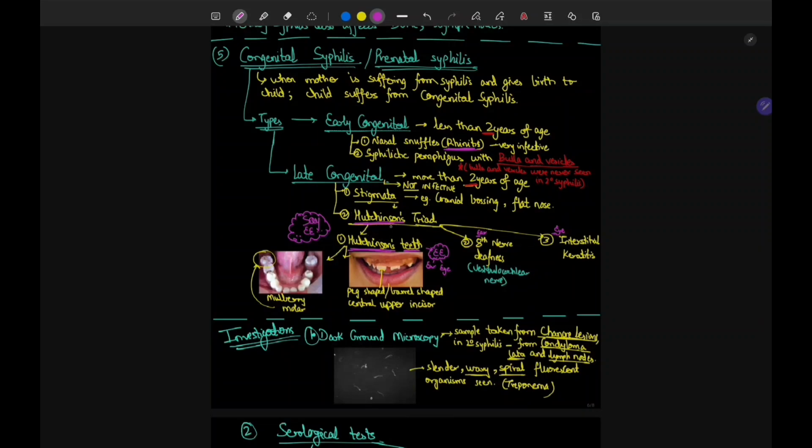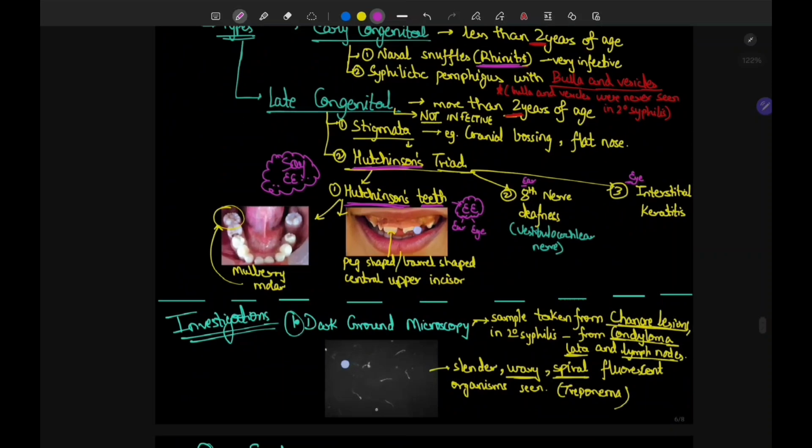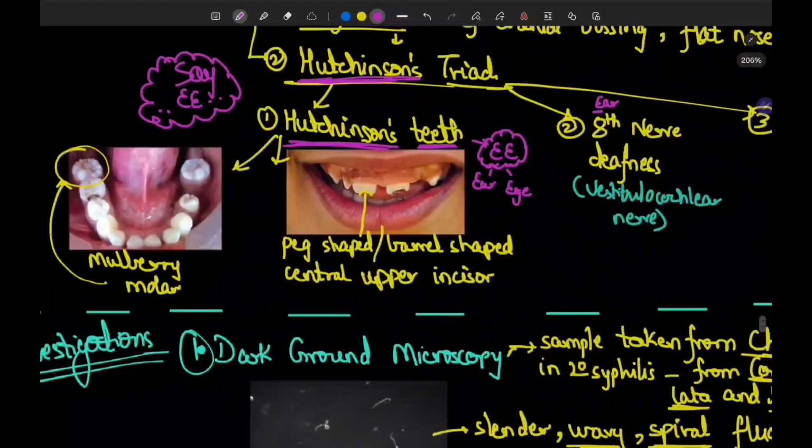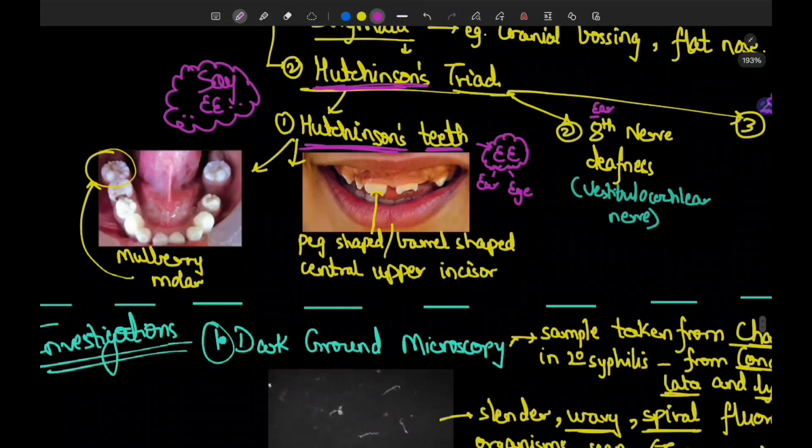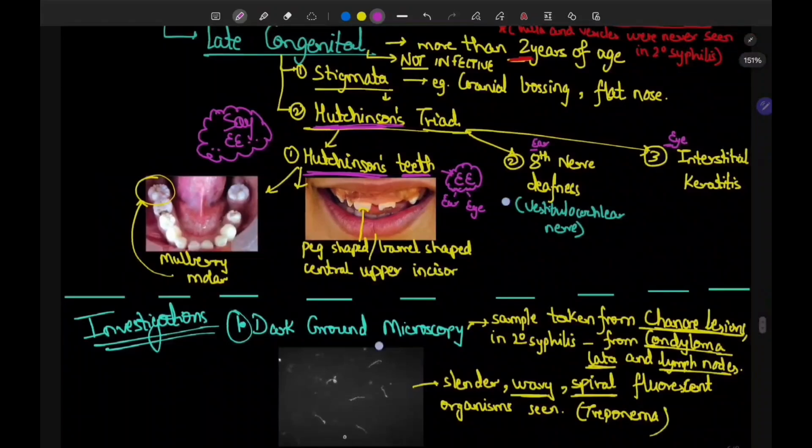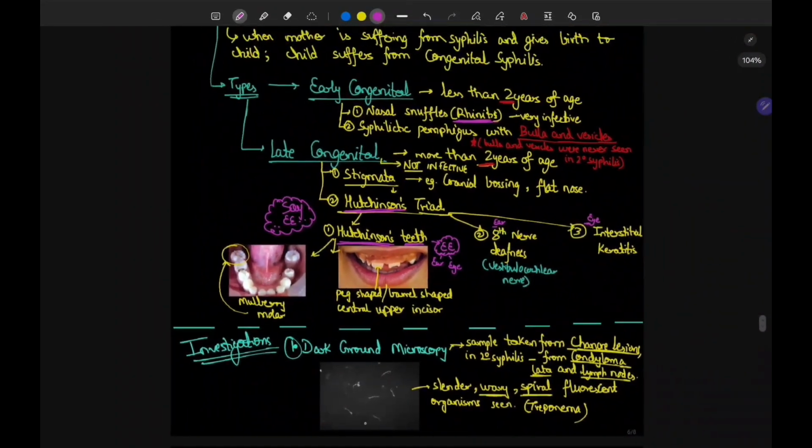So whenever you see Hutchinson's triad, first of all write Hutchinson's teeth. What are Hutchinson's teeth? These are peg-shaped, barrel-shaped central upper incisors. You see these upper incisors? These are peg-shaped upper incisors, and the mulberry molar. Mulberry, see, so many divisions of this molar. This appears like a mulberry. So mulberry molar and peg-shaped, barrel-shaped central incisor.